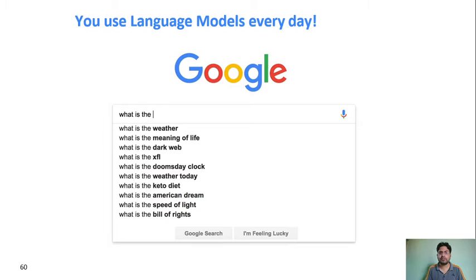Another example, whenever you use Google, you are typing something and it automatically gives n number of suggestions. So these suggestions are coming from the language model. Nowadays you can say even email writing or many other kinds of writing, even programming as well, there are many tools, few tools are coming which are giving suggestions, like you write the program and it automatically gives suggestions for what will be the next word in the program.